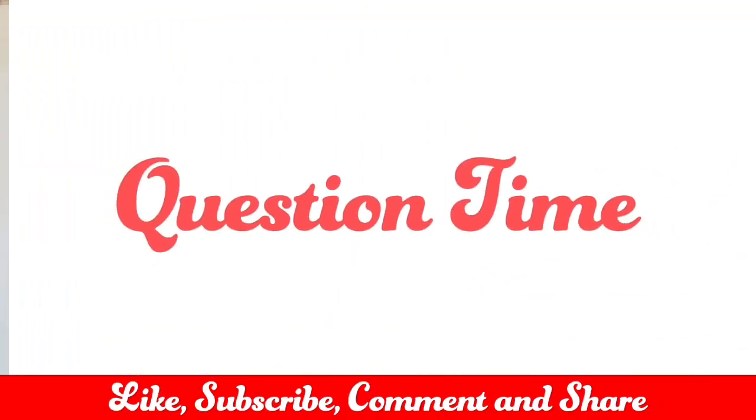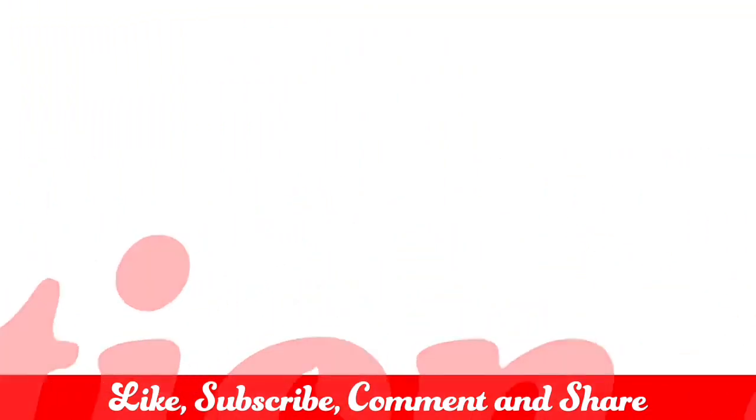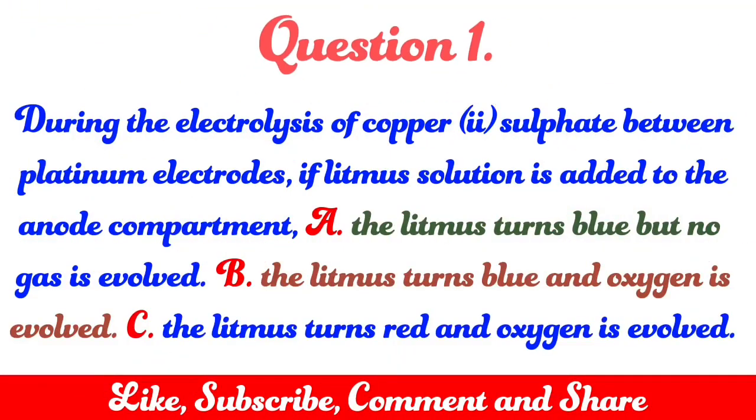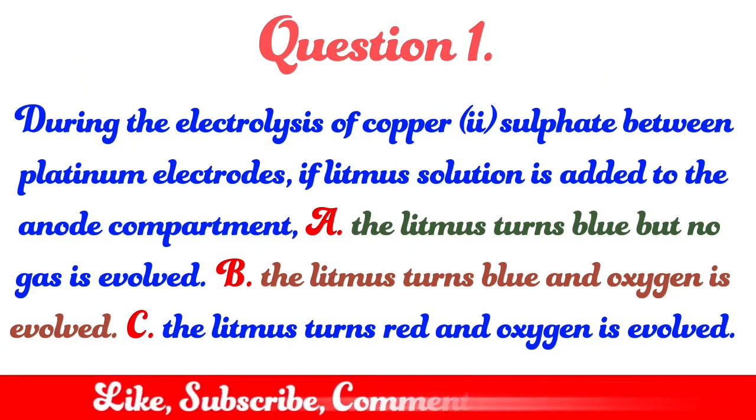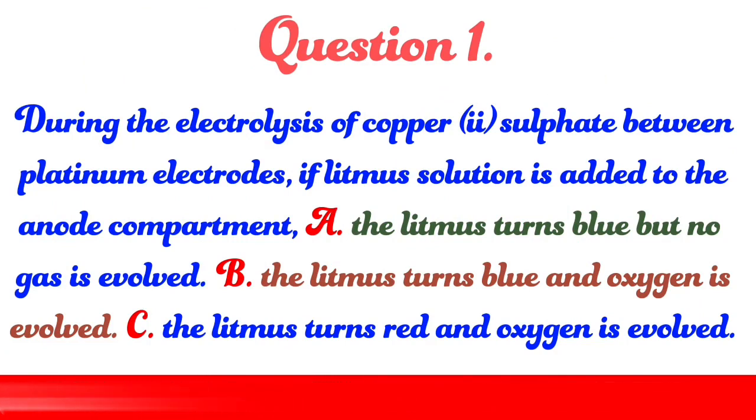Now let's start with the first question. The first question said, during the electrolysis of copper 2 sulfate. Copper 2 sulfate is a solution of CuSO4. Take note of this. They said during the electrolysis of copper 2 sulfate between platinum electrodes. The electrolyte is copper 2 sulfate, while the electrode that is used is platinum electrode.